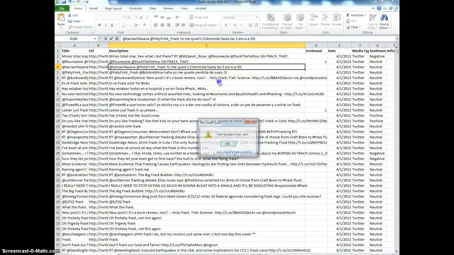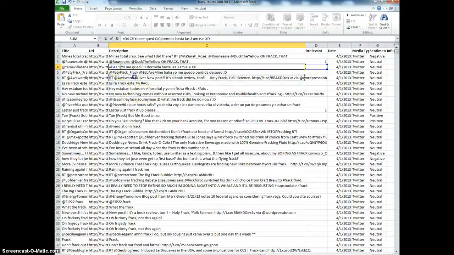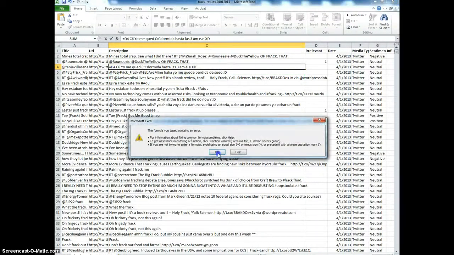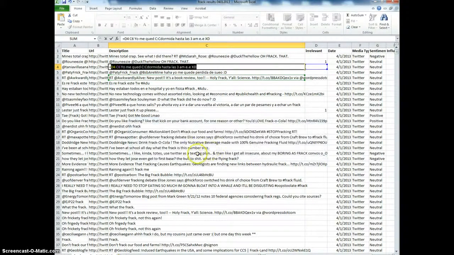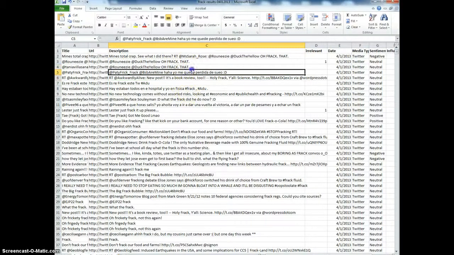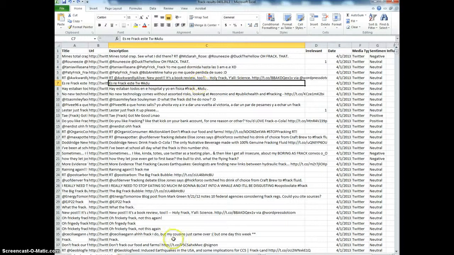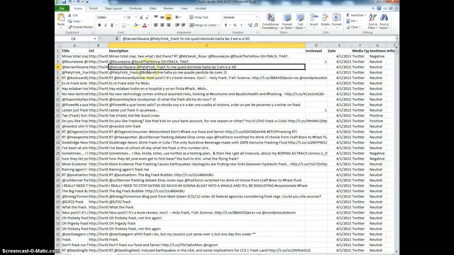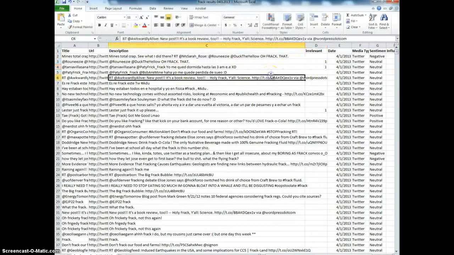Okay, sometimes it wants to paste a formula in or something like that. So I just hit enter. I'm not sure what it's trying to do, honestly. Okay, got out of that. And I'll undo what I did. Okay. So that one was picked up simply because the person is Patty Frick-Frack, whatever that means. So again, an irrelevant one.